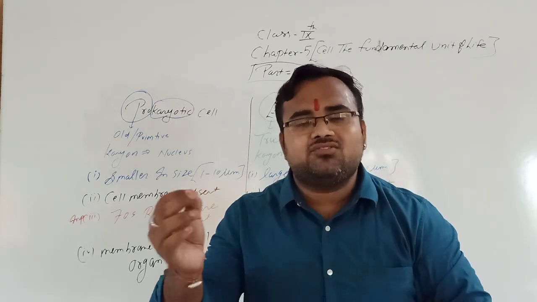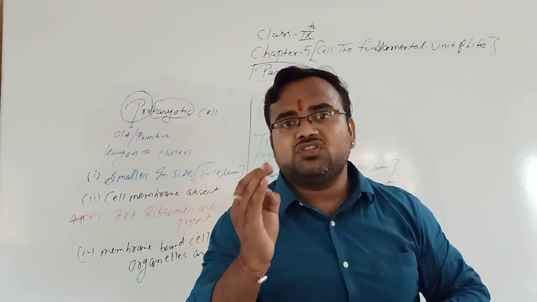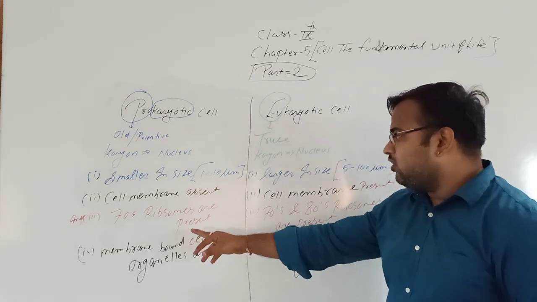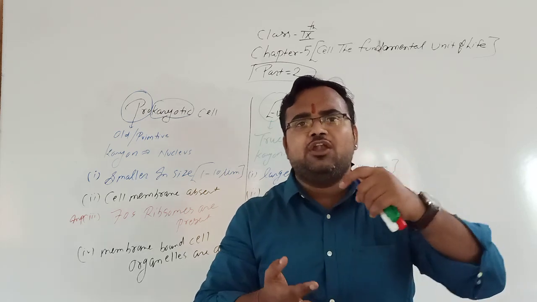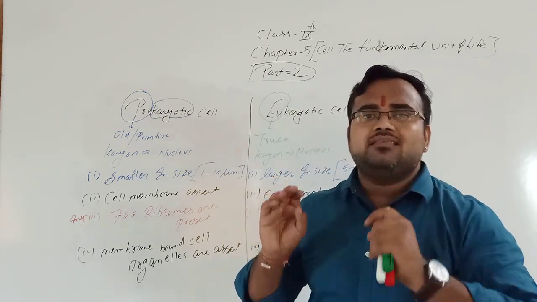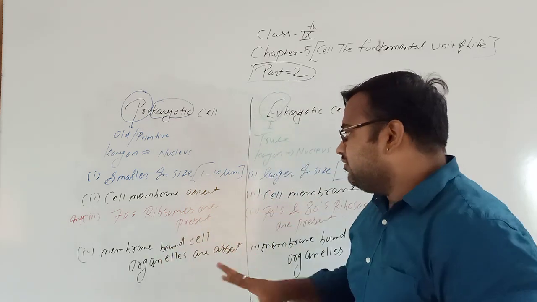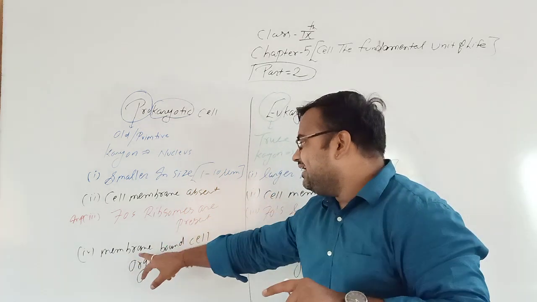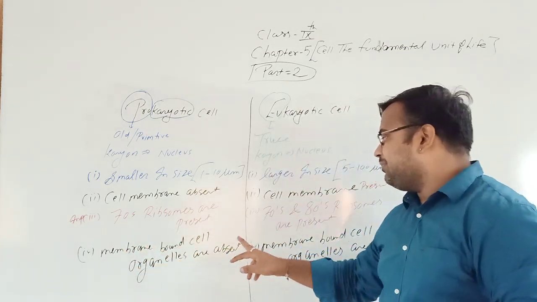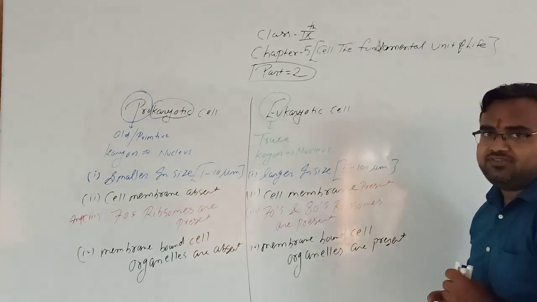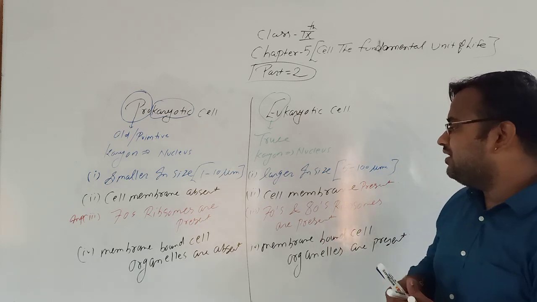In cytoplasm, some functional units are present which are known as cell organelles, such as mitochondria, ribosomes, endoplasmic reticulum. We'll see that in detail. So this is the basic difference between the prokaryotic cell and eukaryotic cell.